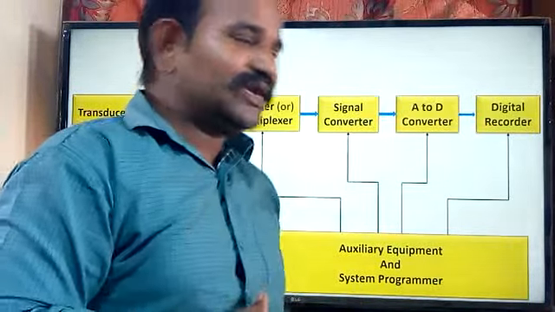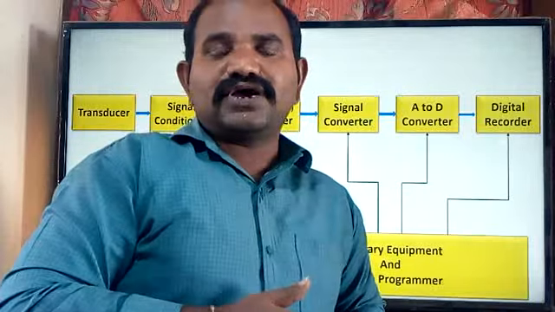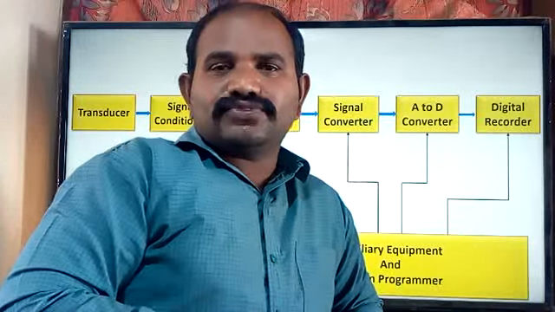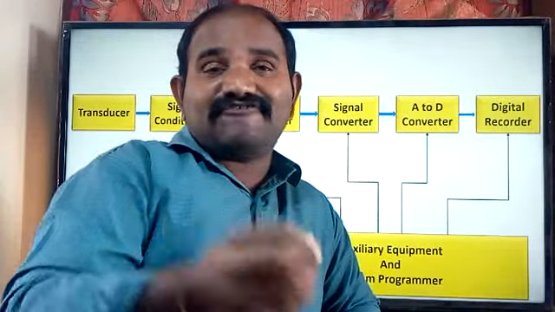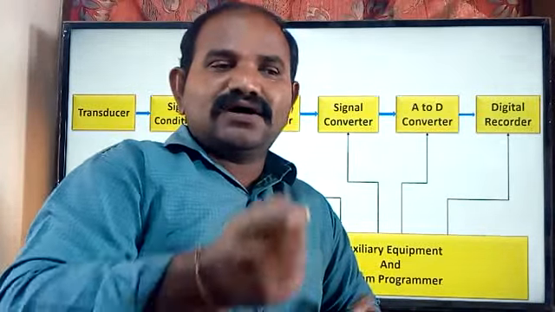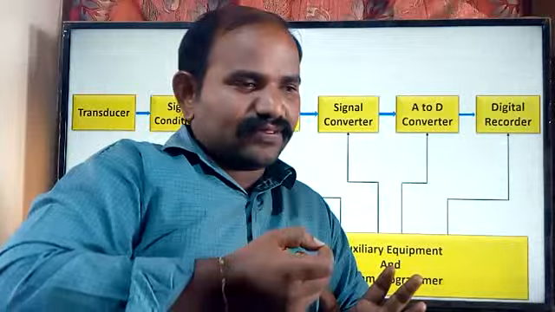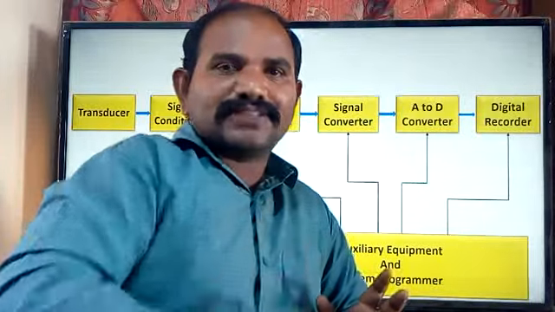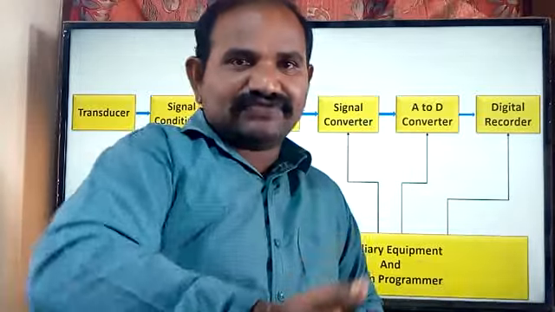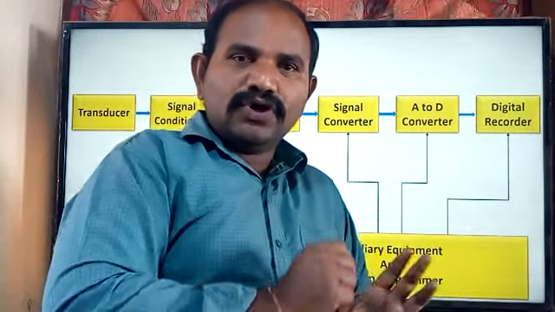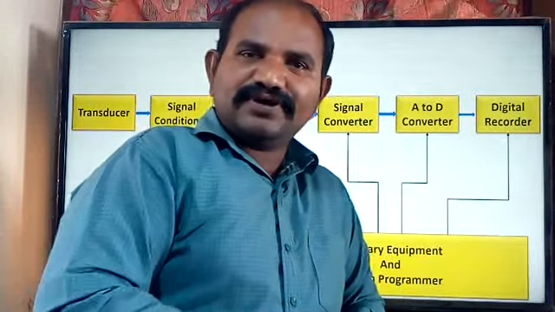In permanent recorders we can't reproduce the value. A simple example is plotting a graph between two variables on paper, which is not going to be reproduced in electronic format afterwards. Once you write the data on the paper, that's it.